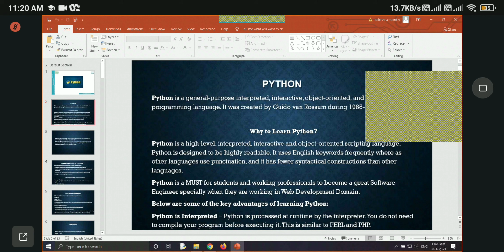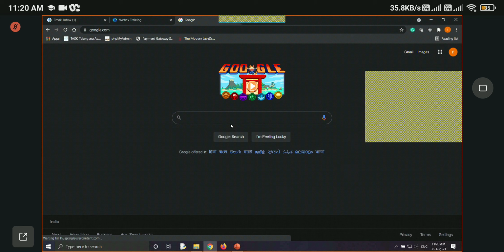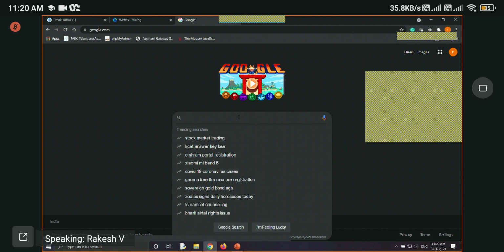So who is the developer of this programming language? He is called Guido van Rossum. Let me show the developer.